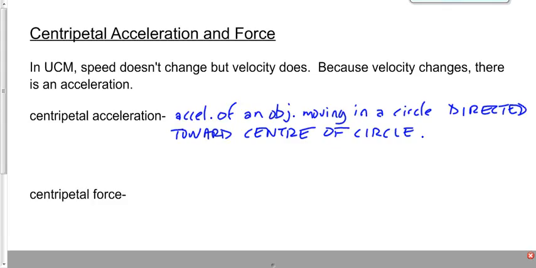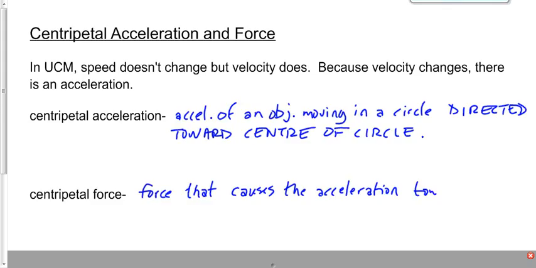If there's an acceleration, there's got to be a force. This is the force that causes the acceleration toward the center of the circle. In other words, it's acting toward the center of the circle as well. This is actually an easier one to understand, I think.